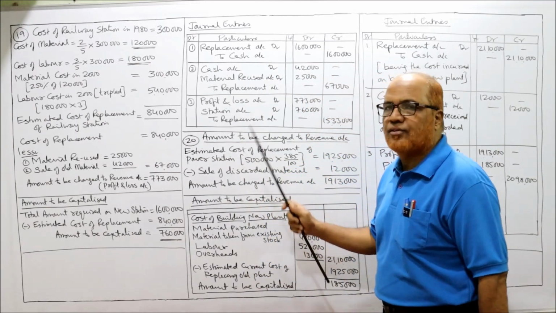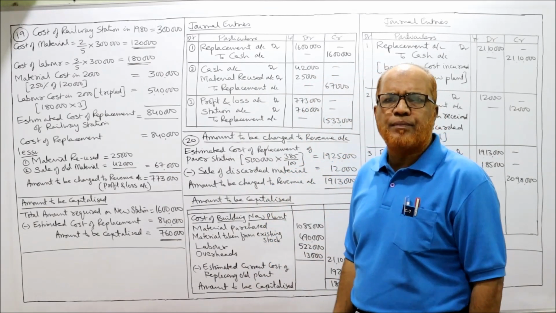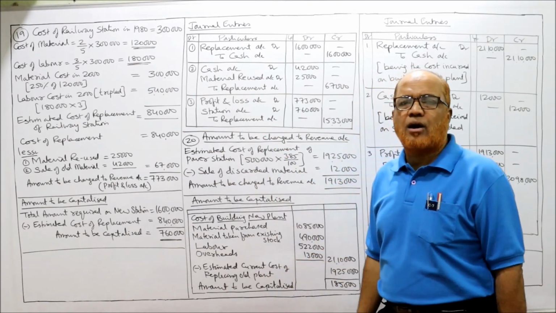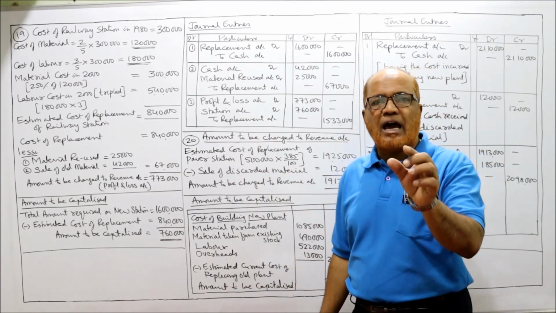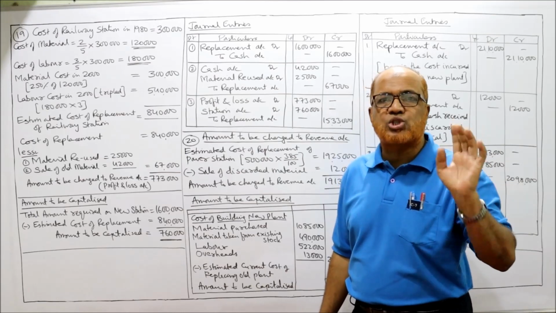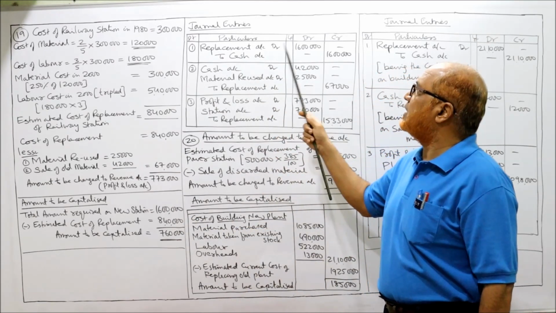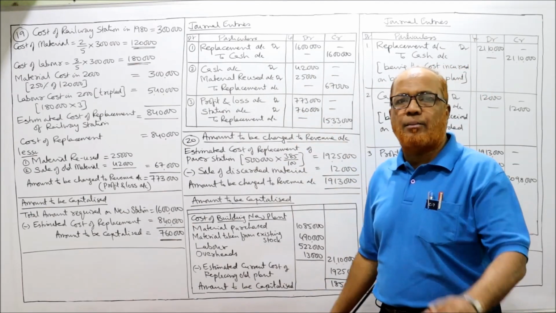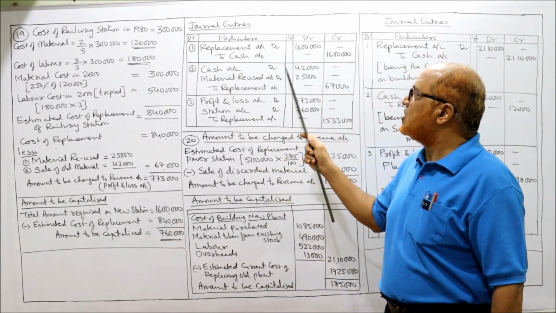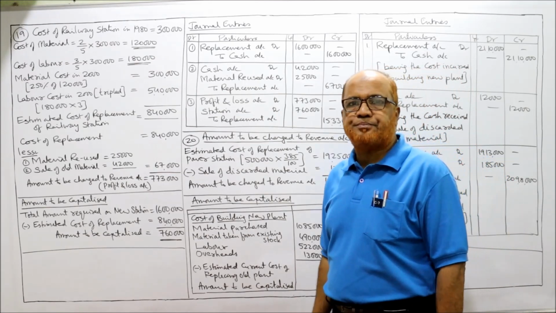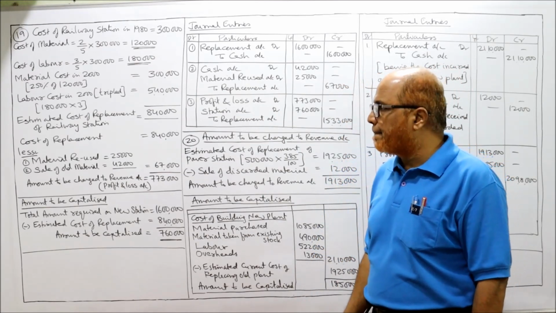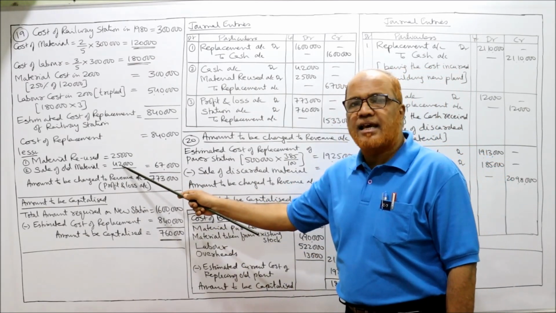Now journal entries. Exactly the same journal entry. First journal entry: replacement account debit to cash for the amount spent on the new station. The new station cost 16 lakh. So replacement account debit to cash 16 lakh, being the amount spent on the new station. Now cash account debit 42,000, that means the scrap value, the sale proceeds realized.